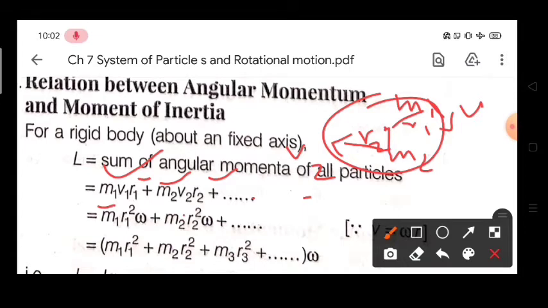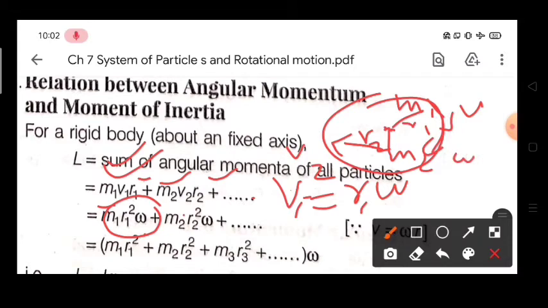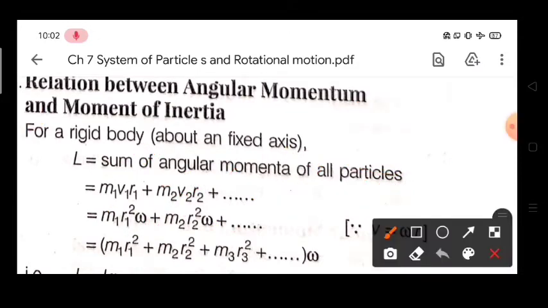Now we know that v is linear velocity and its relation with angular velocity is given by v equal to r omega. So we will replace v1 with r1 omega, and for a rotating body the angular velocity is the same, so we will not write omega 1 and omega 2, we will write only omega. So we can write L equal to m1 r1 square omega, similarly m2 r2 square omega, and so on.